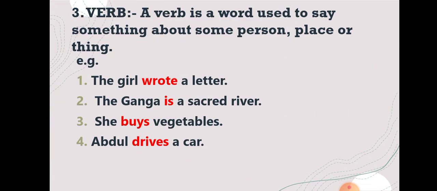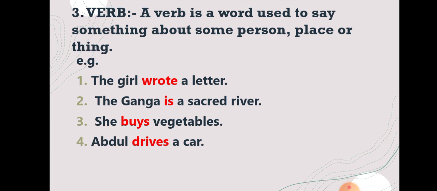Now number 3, verb. A verb is a word used to say something about some person, place or thing. For example, student, the girl wrote a letter. Who wrote a letter? The girl. So what is said about the girl? That she wrote a letter. So here the action is wrote.